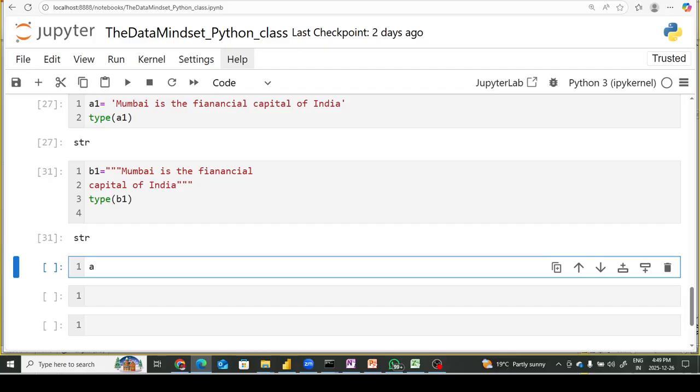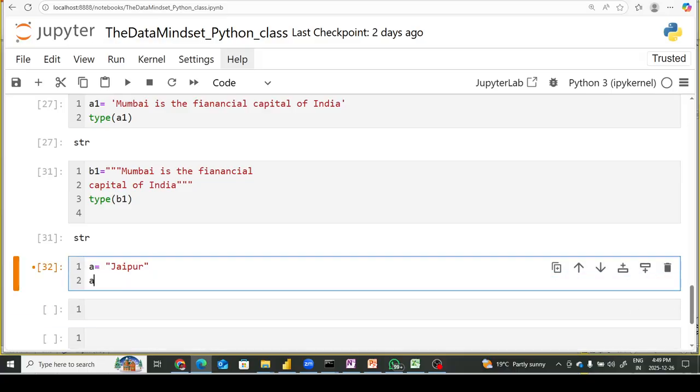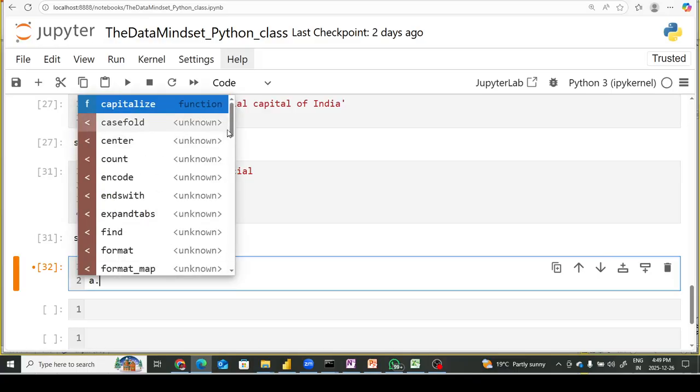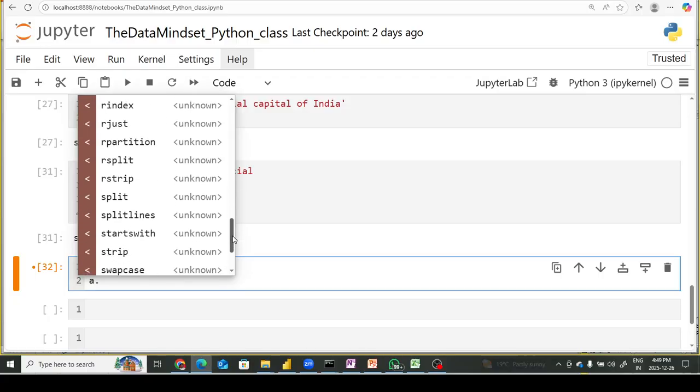Now let's move ahead and understand some more functionality related to strings. Let me give one more example. Let's say I write Jaipur. This is a string, and let's see how to check its functions. You put the name of the variable, which is a, then a dot, followed by pressing tab, and here you can see all the functions related to strings.